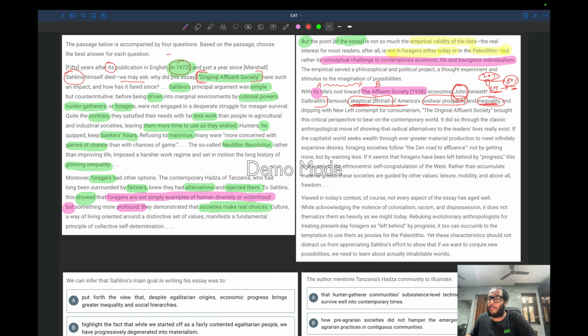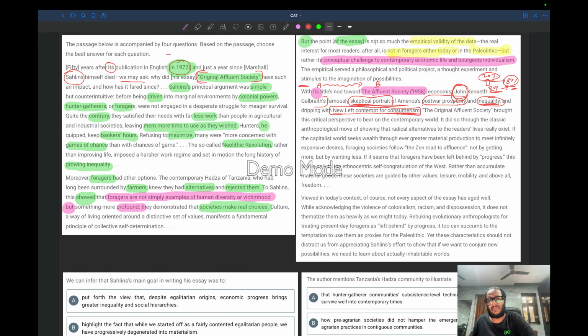It was portraying America in a not convincing light, of how prosperity and inequality were kept together, and dripping with new left contempt for consumerism. I'm not very sure what this means, but I think it is related to consumerism. So this book's nod was towards prosperity and inequality, towards this consumerism. So this is a completely different thing.